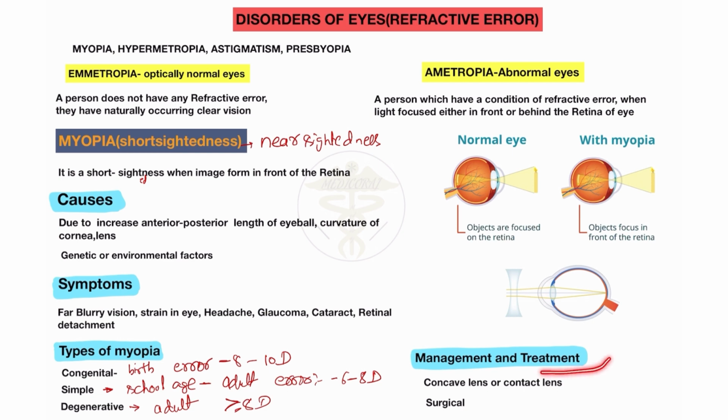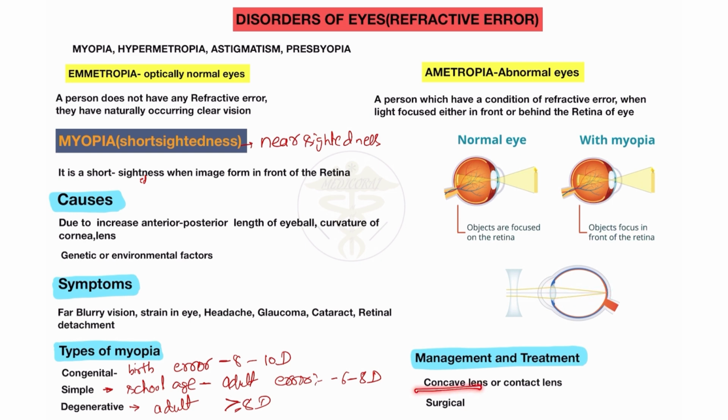What is the management and treatment of myopia? The management and treatment of myopia is the concave lens and contact lens. Here you will see the eyes of the myopic patient, where the image forms in front of the retina. When the patient uses the concave lens, you will see the image form on the retina.